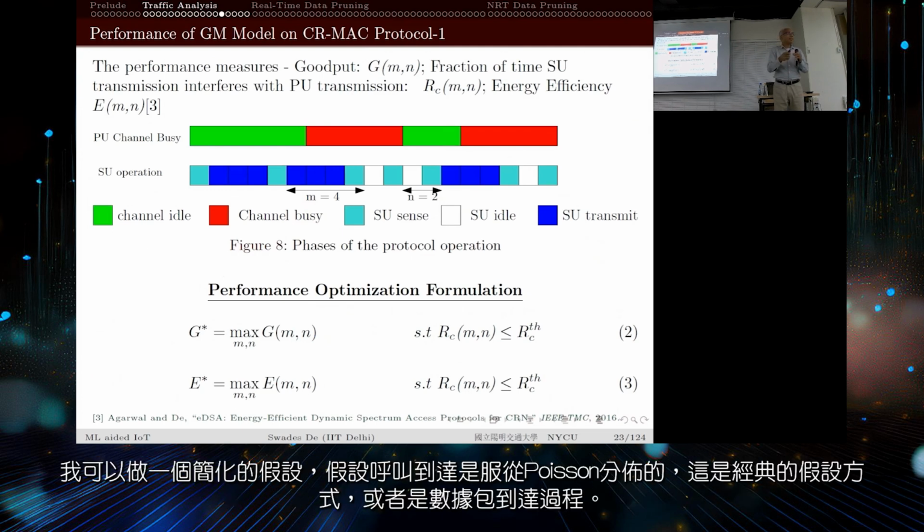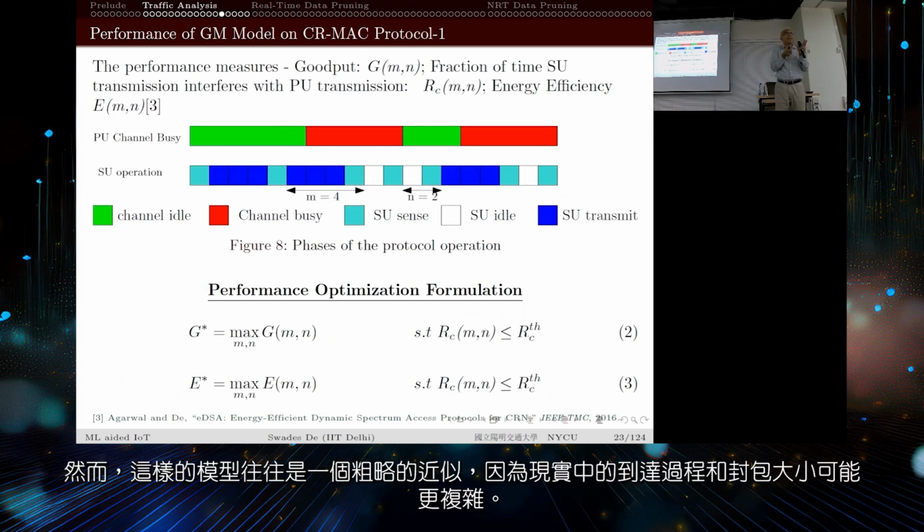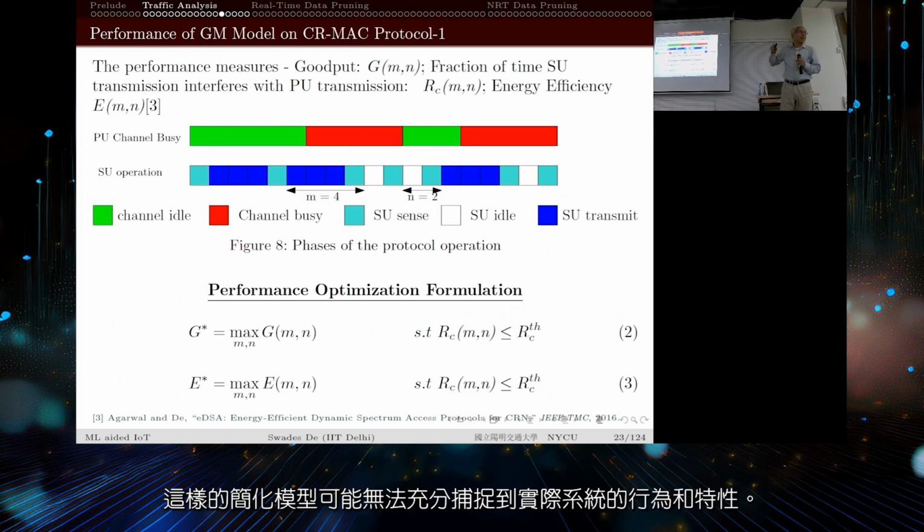So I could have made a simplifying assumption. If you look at the classical assumptions, we could have assumed a Poisson distributed call arrival process, or packet arrival process. The packet arrival process would be modeled as just Poisson distributed. But the problem is that if I consider the arrival process as Poisson distributed and packet size as exponentially distributed, then this is a rather cruder approximation.